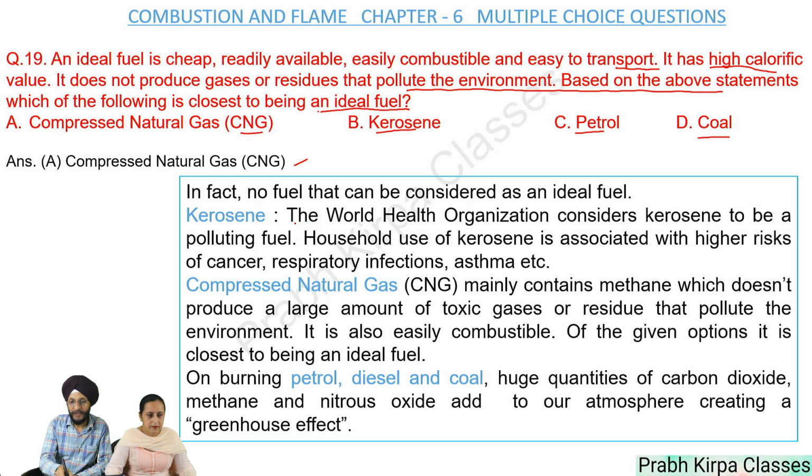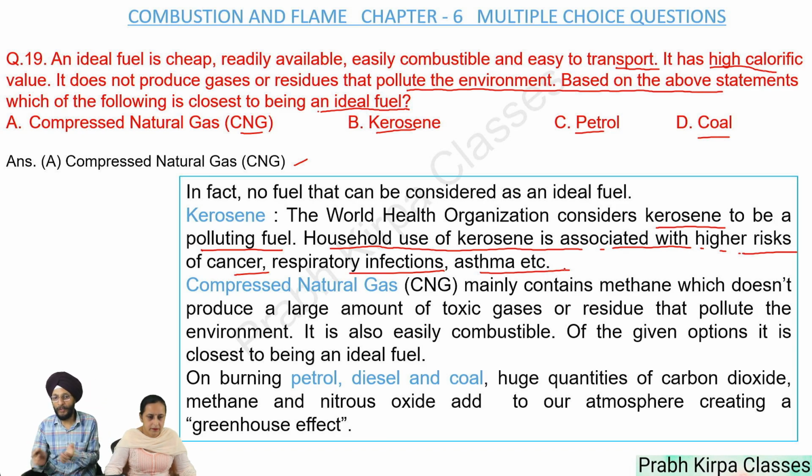Kerosene. The World Health Organization considers kerosene to be a polluting fuel. Household use of kerosene is associated with high risks of cancer, respiratory infections, asthma. So, kerosene is a polluting fuel. So, it cannot be considered as an ideal fuel.